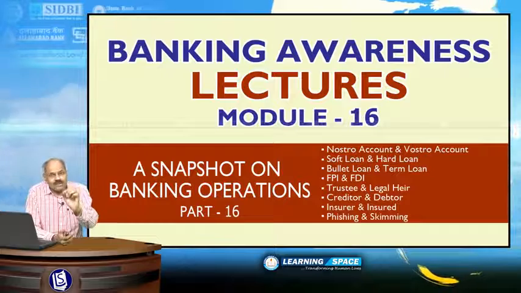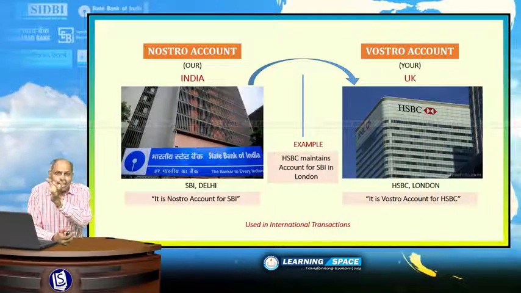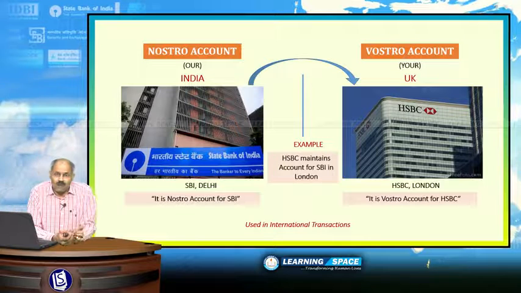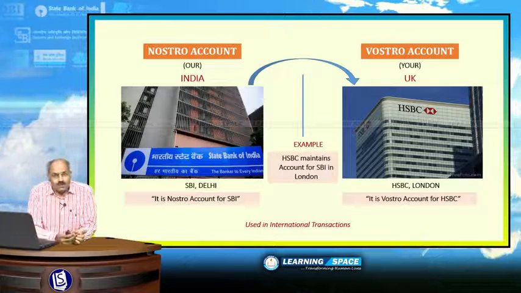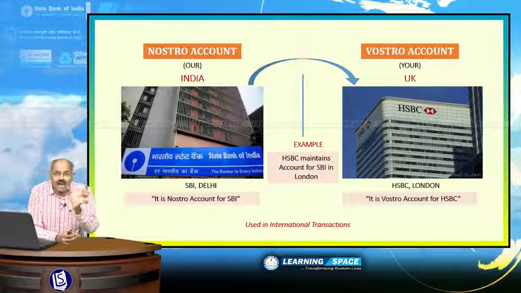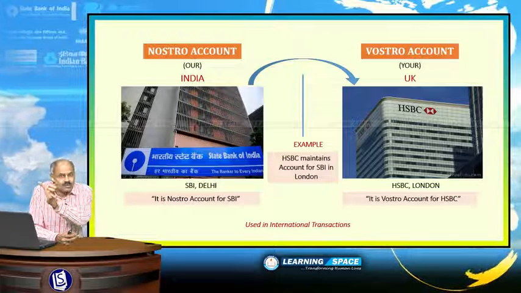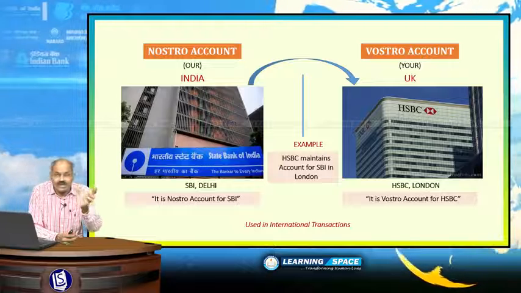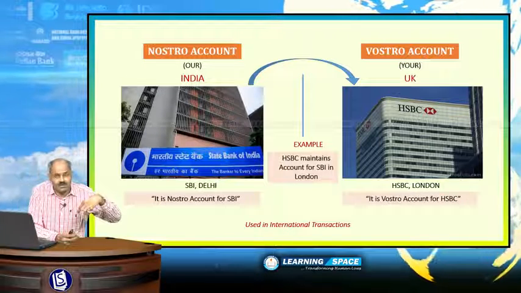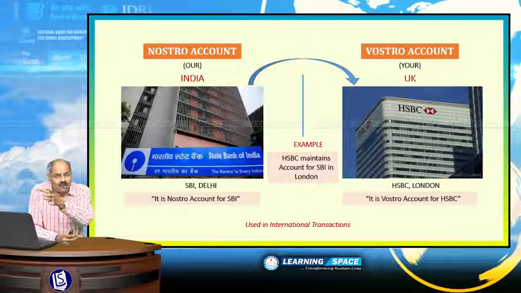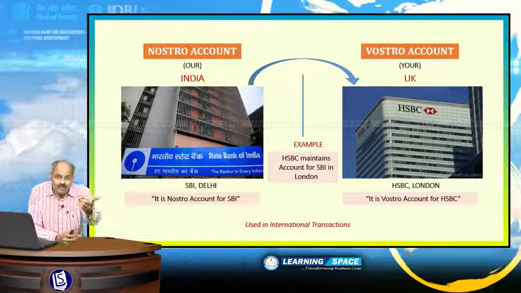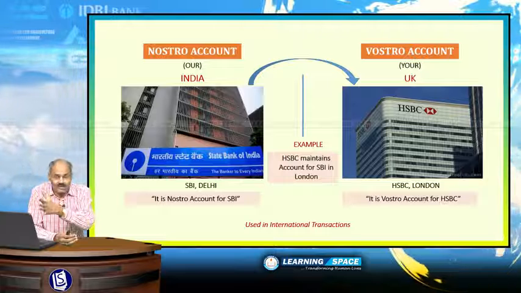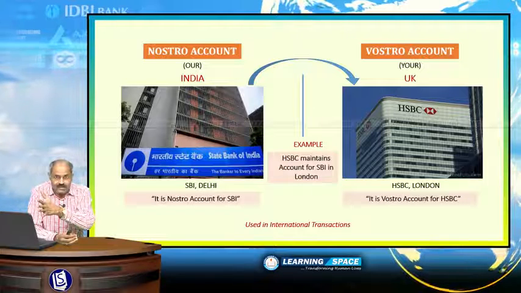Now let us look at the first differentiation between Nostro account and Vostro account. These words Nostro and Vostro are basically Latin words. Nostro means our and Vostro means your. So, if someone says Nostro account, it indicates our account, and if someone says Vostro account, it indicates your account. This is basically used in foreign exchange transactions between various countries.